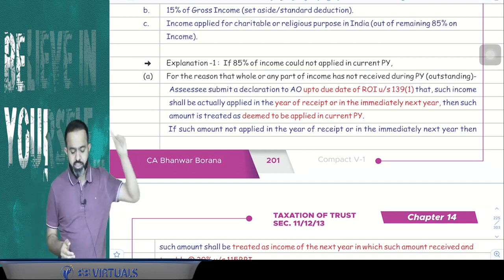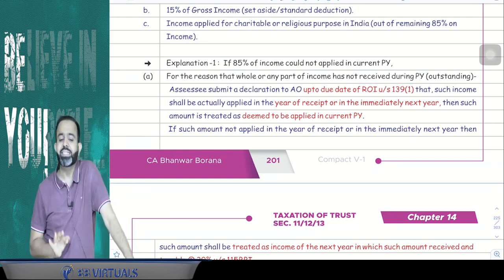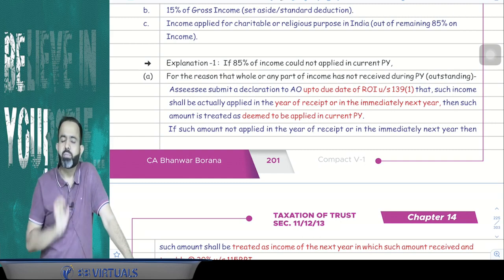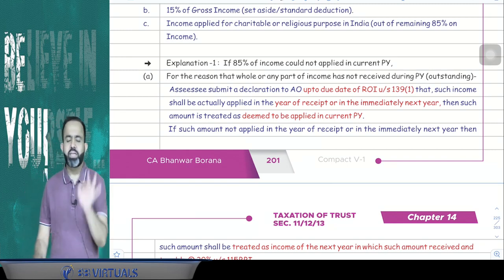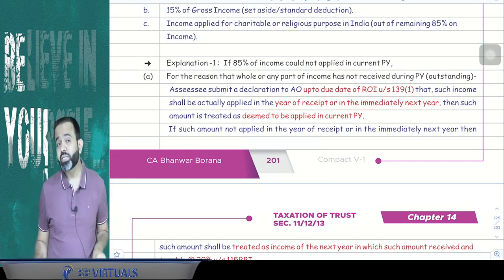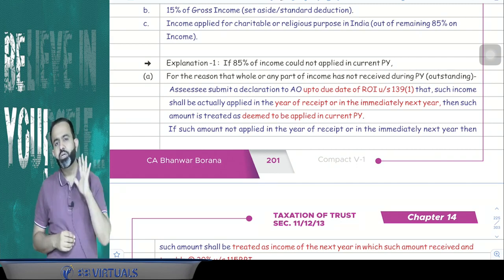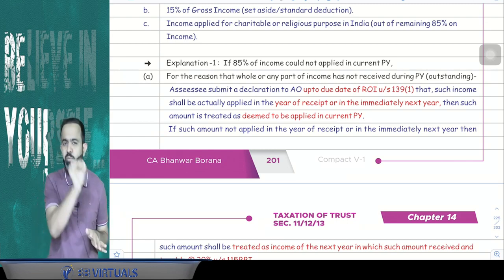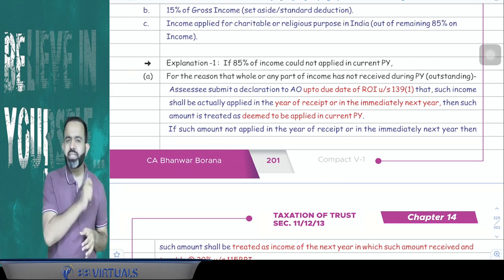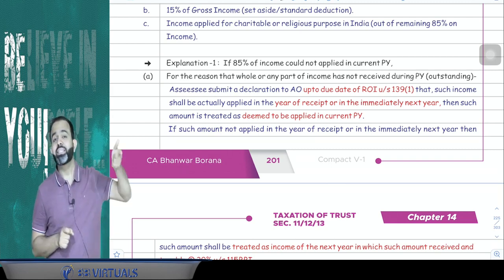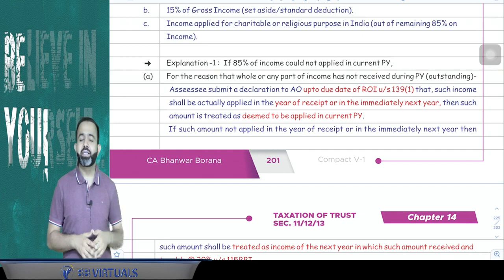So here guys, in explanation there is one option. Suppose in your income, if there is any income which you have not received in current year but you already recorded in your income, then guys, trust can give one declaration to assessing officer up to the due date of return filing, and trust will make the promise to the AO, sir, this amount we have not received in current year. We are promising you that this amount we will actually apply in the year in which it will be received, or in the next year. Then current year it will be treated as deemed to be applied.